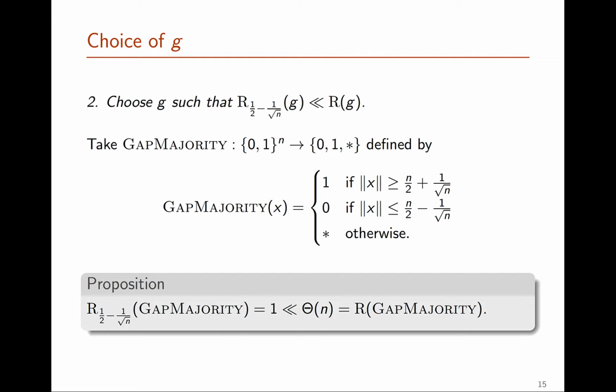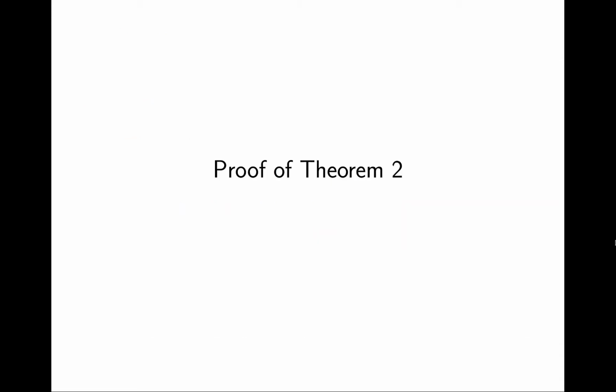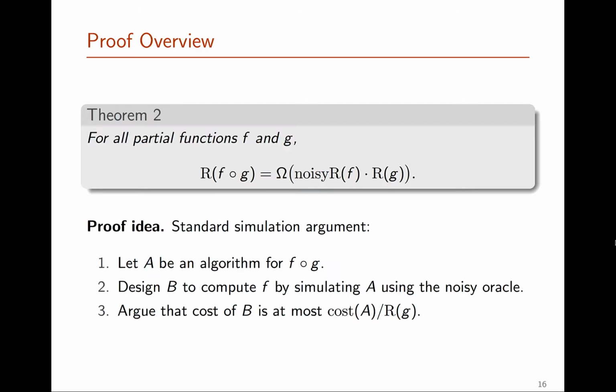So then, as mentioned in the overview, once we have this f and this g, or more precisely some slight variants of those functions, we can plug them in together to complete the proof of our counterexample. Okay, so now onward to the proof of Theorem 2. Theorem 2, you'll recall, states that the randomized query complexity of f composed with g is bounded below by the noisy randomized query complexity of f times the randomized query complexity of g.